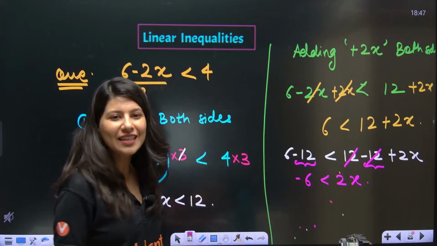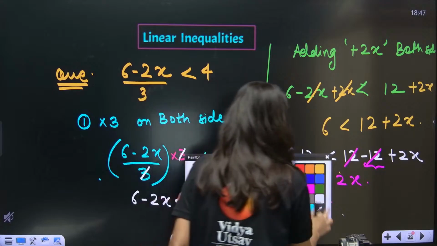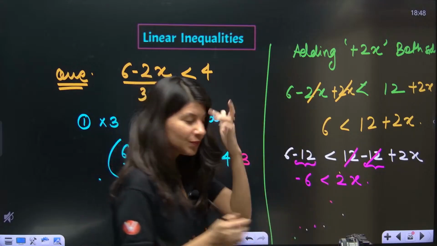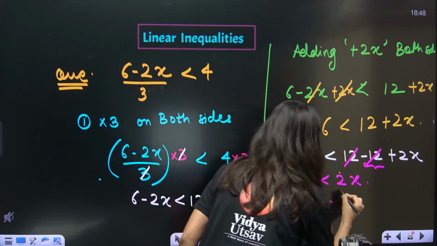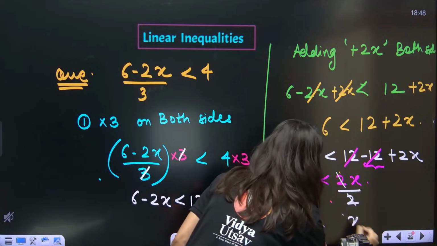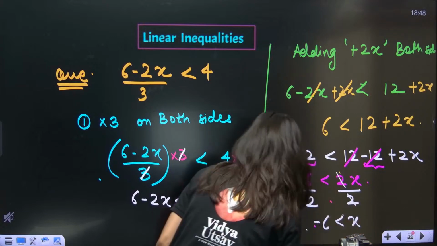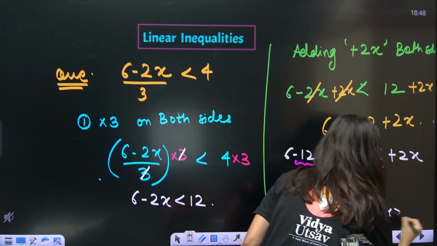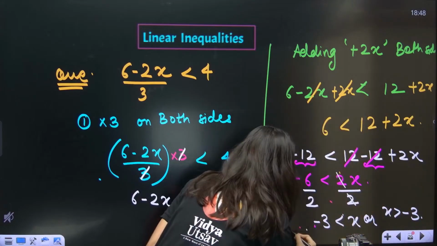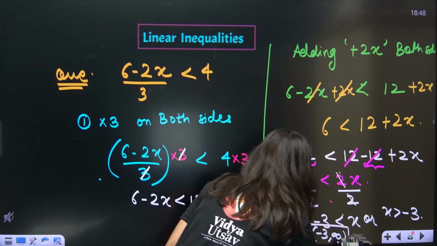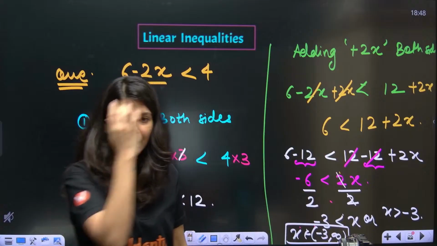Shifting is not a thing, right? Again, I am telling you, divide by the positive number 2 on both sides, so that the 2 gets cancelled out. So x will be greater than minus 3. Or you can write it as x greater than minus 3. Most of you are correct. x belongs to minus 3 to infinity is absolutely correct. Everybody? Yes?